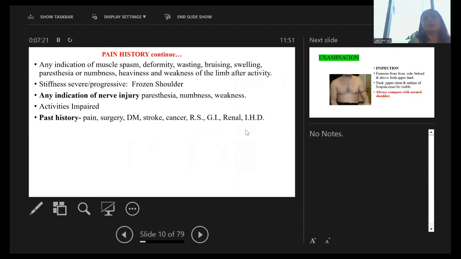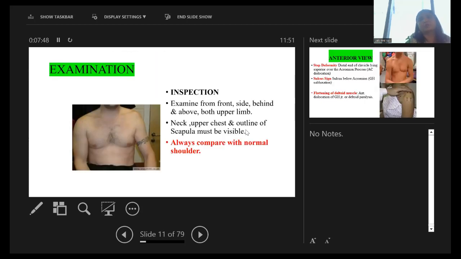Now, any indication of muscle spasm, deformity, wasting, all these things we have to look for. Bruising, swelling, paresthesia or numbness, heaviness and weakness of the limb after activity, stiffness, severe or progressive in the frozen shoulder. Any indication of nerve injury like paresthesia, numbness, weakness, impaired activities, past history of pain, surgery, and all the comorbidities like diabetes, stroke, cancer, GI pathology, or the like.